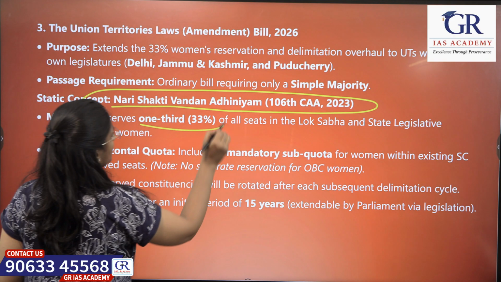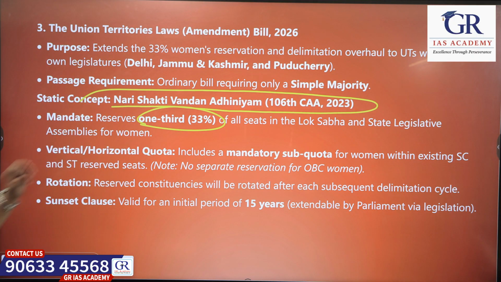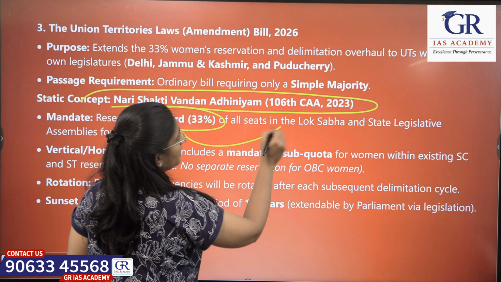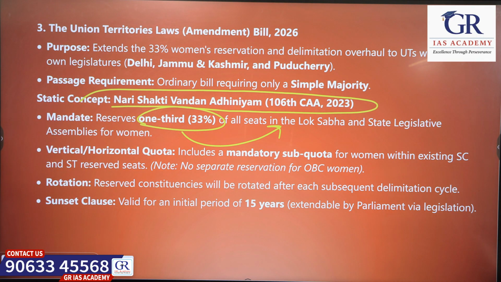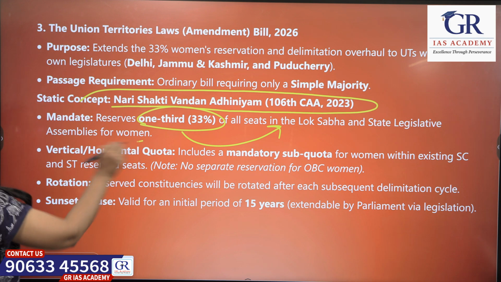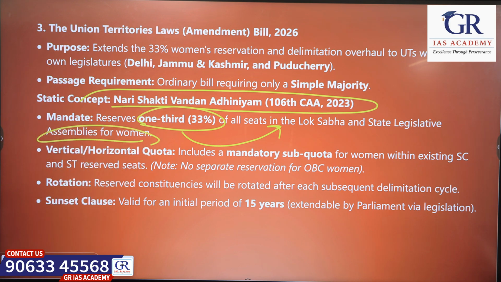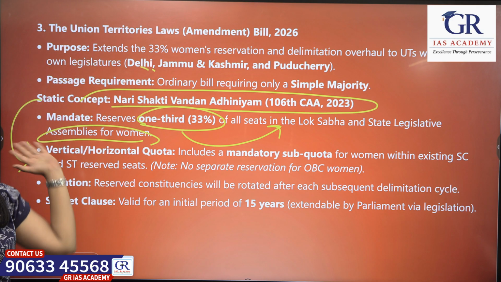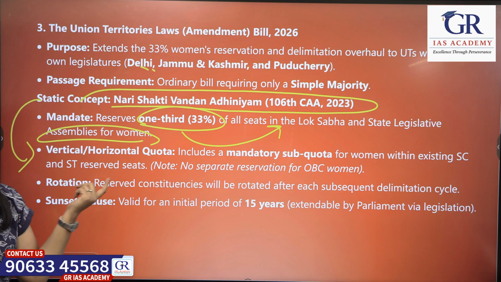This is the act which is passed, supporting 33% of the Lok Sabha seats and state assemblies being reserved for women. The 106th Constitutional Amendment gives 33%, that is one-third of the seats in Parliament and state assemblies, reserved for women.